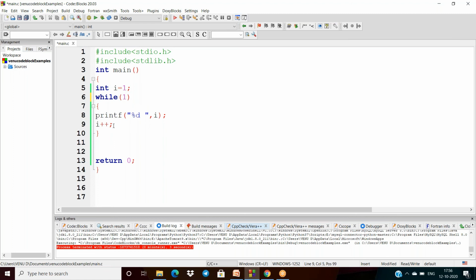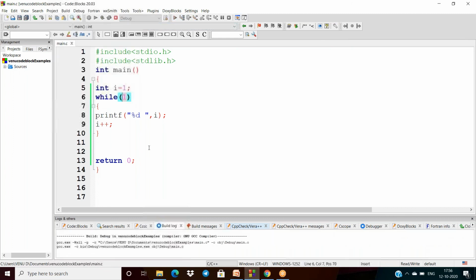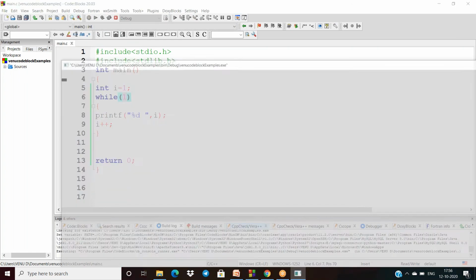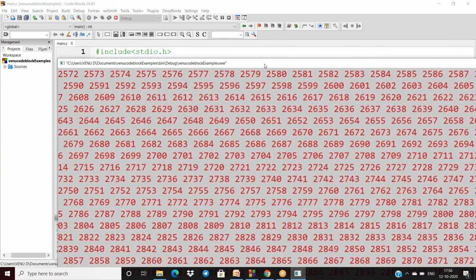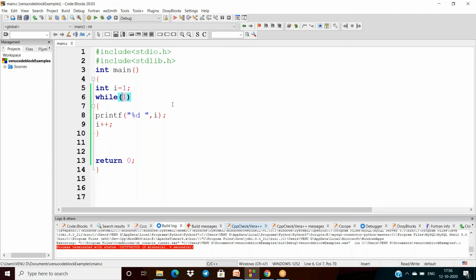And now suppose in here I'm using only one. Even though I'm incrementing the I value, if I'm using one, it is the universal true. That means the condition is always true. While of one means always true. So because of this, you will get an infinite loop again. Okay, while of one means the program is going into the infinite loop here.